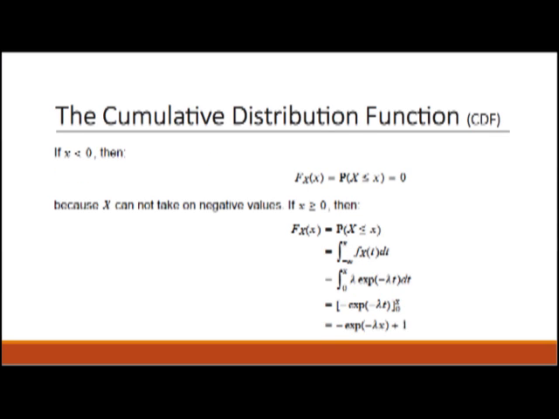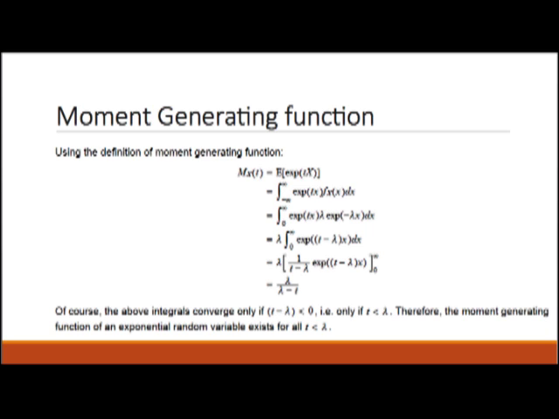The moment generating function of the exponential distribution is equal to lambda over lambda minus t. The expected value of the exponential random variable X is equal to 1 over lambda. Also, the variance is equal to 1 over lambda squared. This is the proof of the moment generating function. It is noticed that the moment generating function of an exponential random variable exists for all t less than lambda.